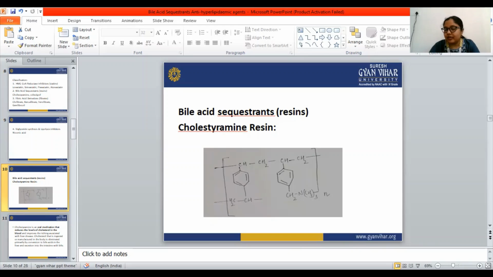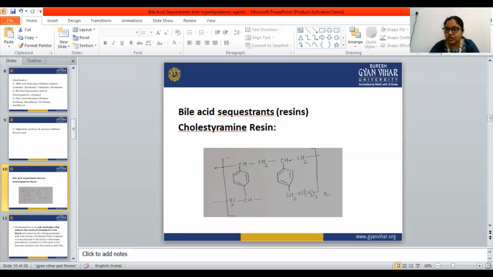And cholestyramine: here we are talking about the drug cholestyramine. Cholestyramine binds to and prevents the reabsorption of bile in the GIT. Since the cholestyramine resin is a strong anion exchange resin, it can exchange its chloride anion with anionic bile acid in the GIT, and this forms an insoluble complex, resulting in increased loss of fecal bile acid.